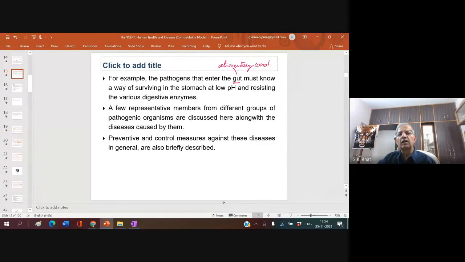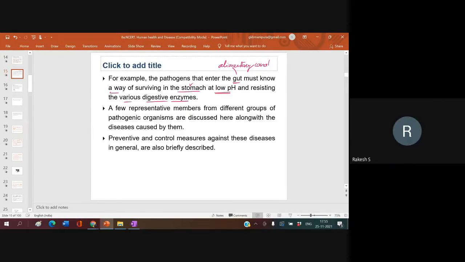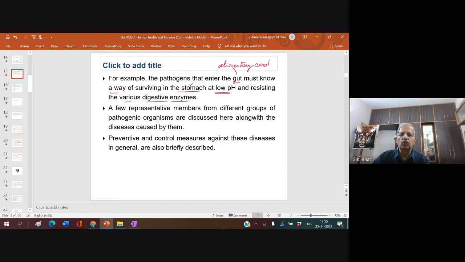The pathogens that enter the gut must know a way of surviving in the stomach at a low pH, that means highly acidic pH, and resisting the various digestive enzymes. Why is it specifically said the stomach? Because in the stomach pH is very low. Do you have the idea how much is the gastric juice pH? Pardon? 5.6?